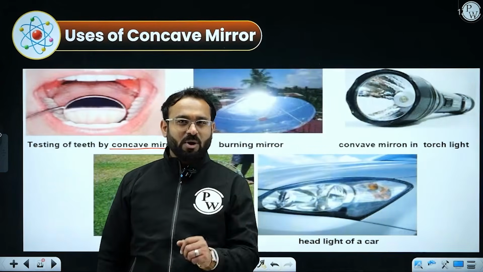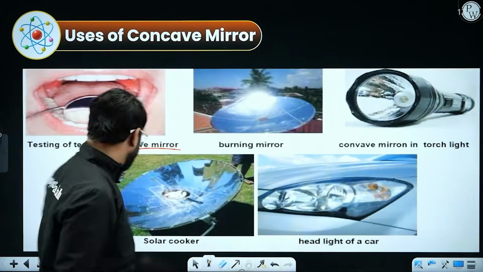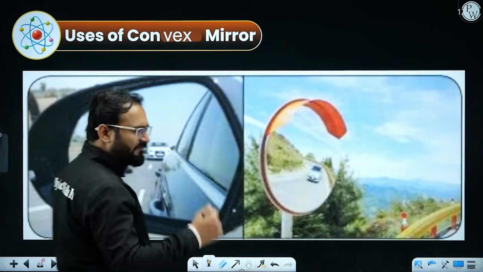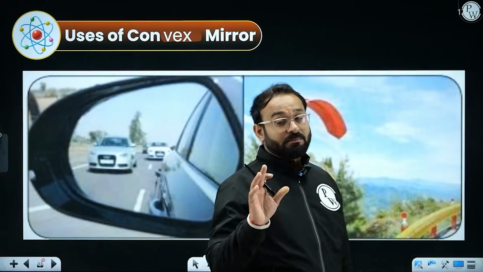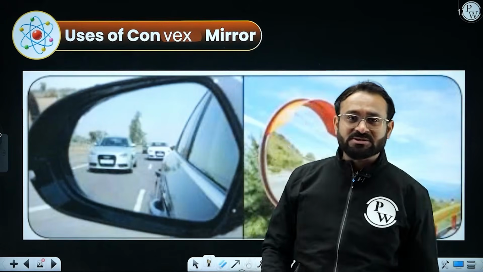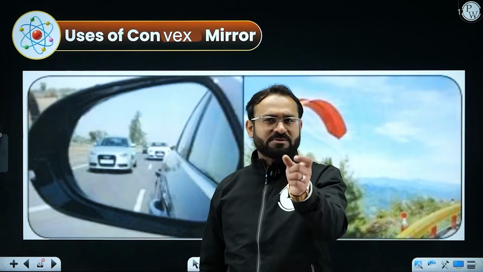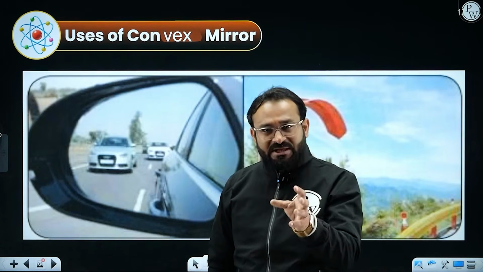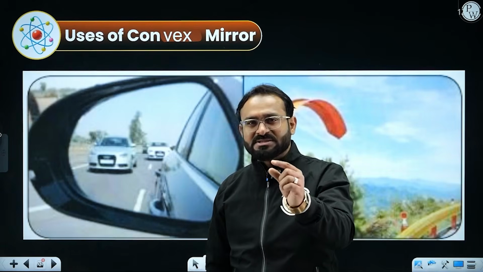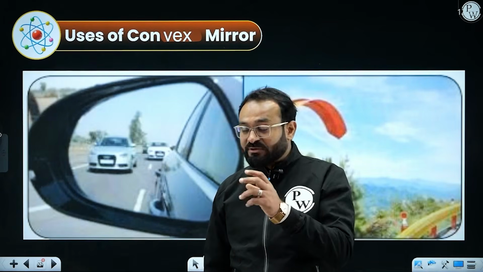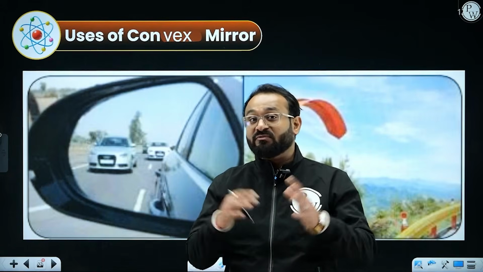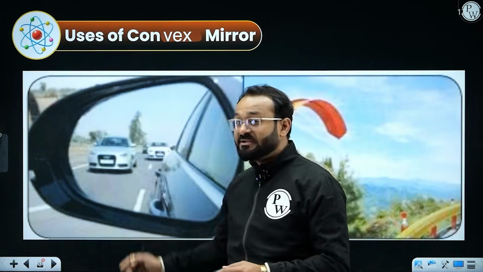So let's talk about the uses of convex mirror. You must have seen the rear view mirror in various cars and two-wheelers, where generally it has been written, "Objects may appear smaller than they actually are." So it gives smaller images and it gives us protection so that we can see the vehicles coming from the back. It gives a wider view because it generally gives diminished images.